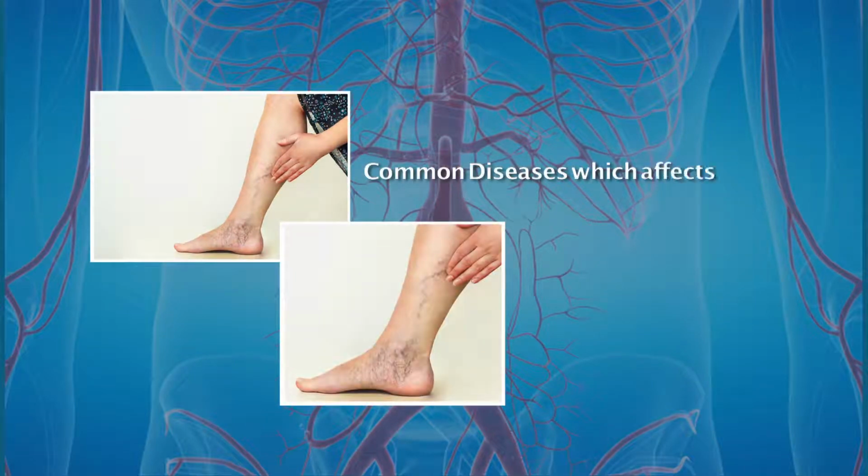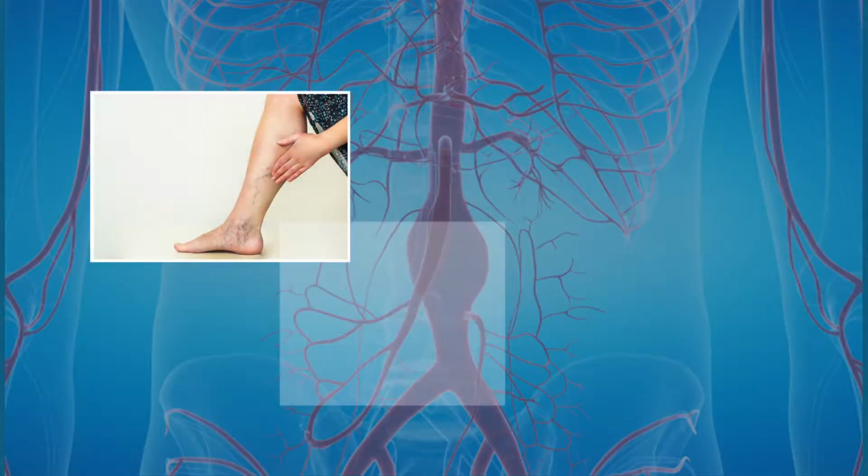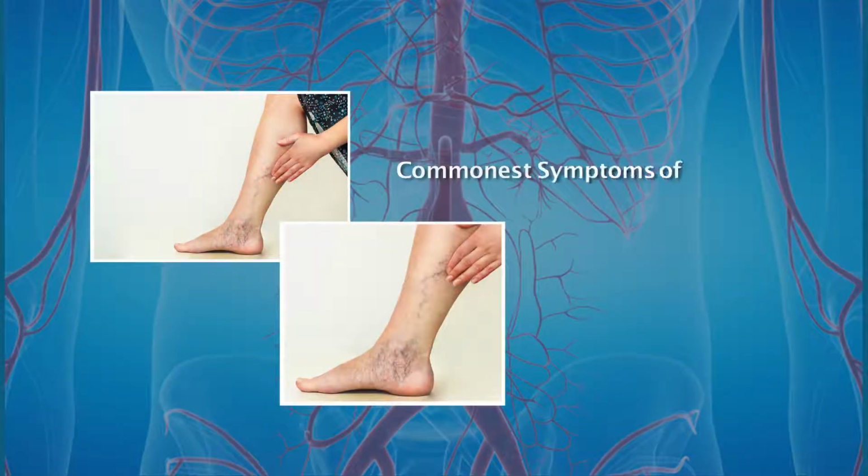The commonest diseases which affect the vascular system are peripheral vascular occlusive diseases and aneurysmal diseases of the blood vessels. The commonest venous diseases are varicose veins and DVT. The commonest symptoms of these vascular diseases are pain and cramps in the leg, and swelling or edema of the legs. The commonest symptoms of venous diseases are dilated and tortuous blood vessels in the leg. They get swollen limbs, itching, discoloration, pigmentation, or a non-healing ulcer in the leg which is very resistant to heal.